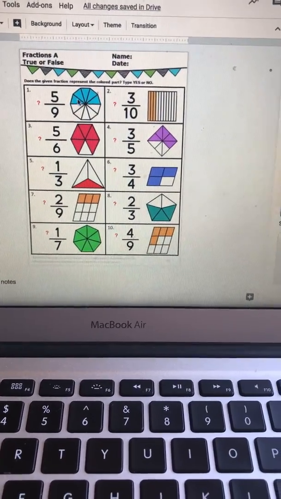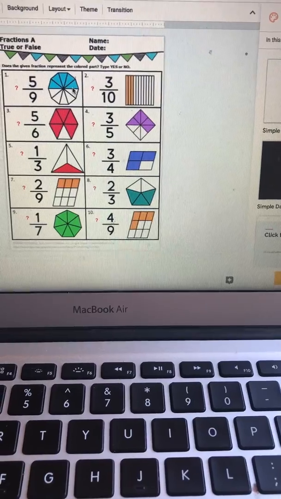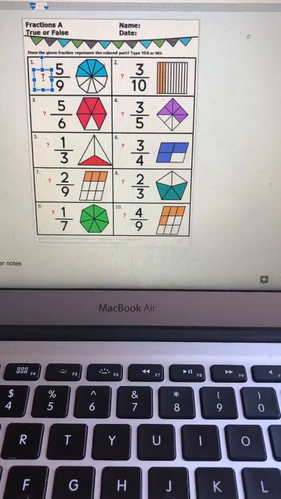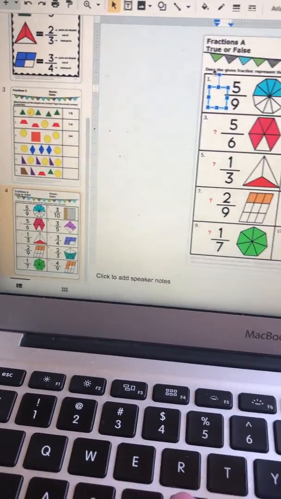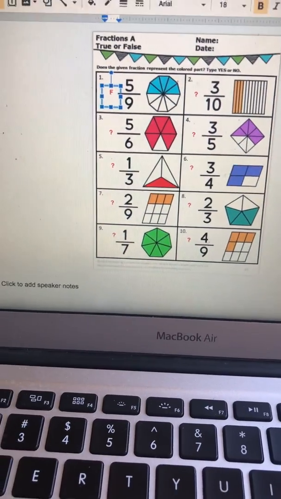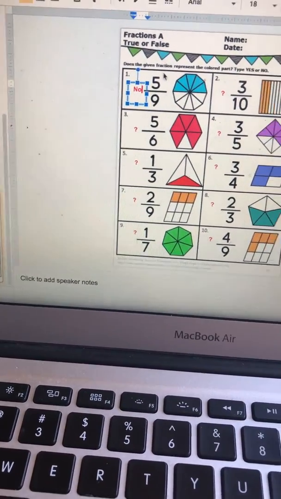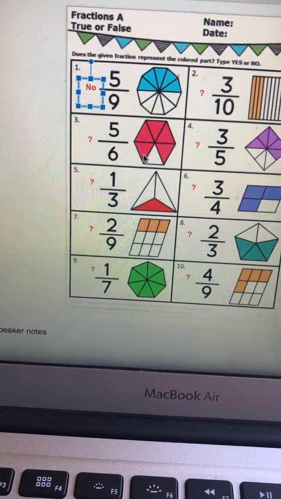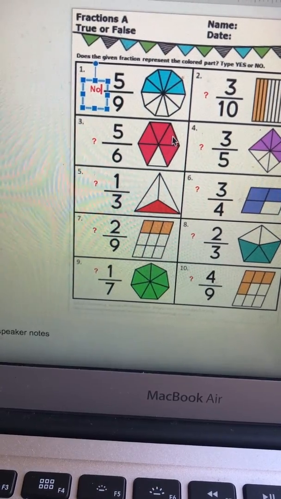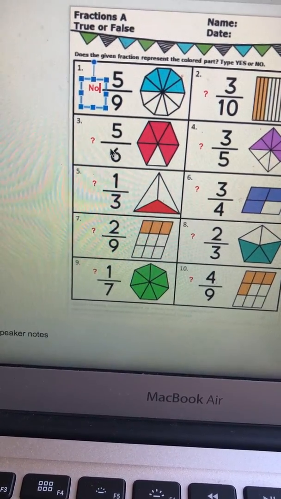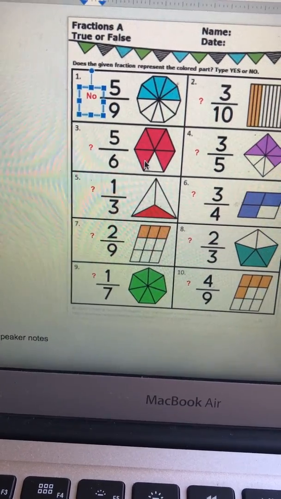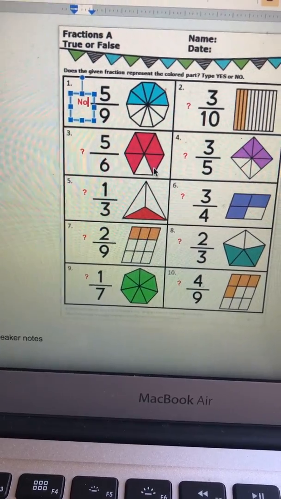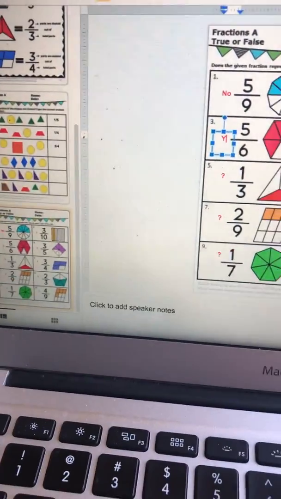But how many are shaded? Let's see. 1, 2, 3, 4, 5. So the numerator's right, but is the denominator right? No. So you are going to put false. And it's okay to just put an F. Oh, let's just put no. That's what it says to do. Okay. Let's do this one together. So let's count. Ready? 1, 2, 3, 4, 5, 6. Are there 6 parts? Yes. How many are shaded? Because that's the numerator. 1, 2, 3, 4, 5. Is that right? Yes. So I'm going to put yes.